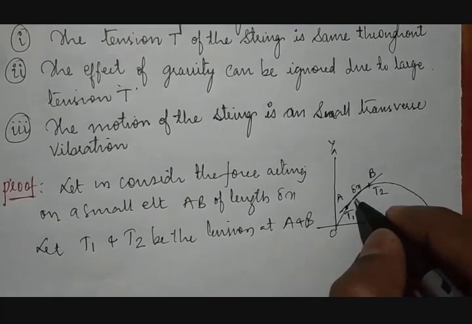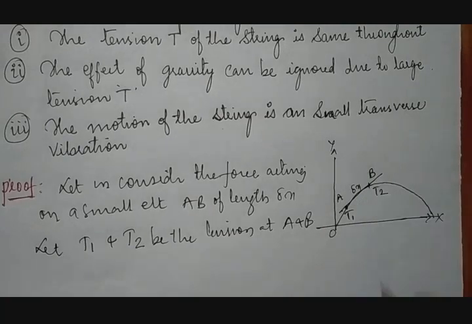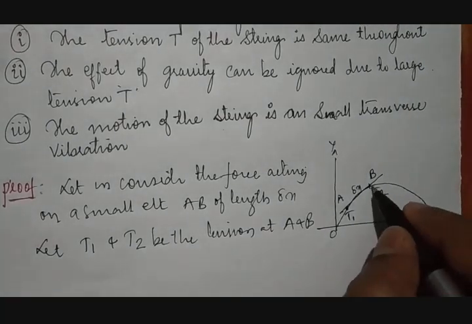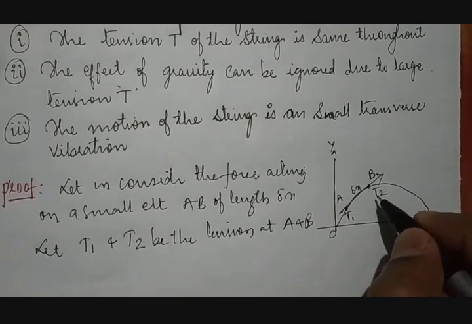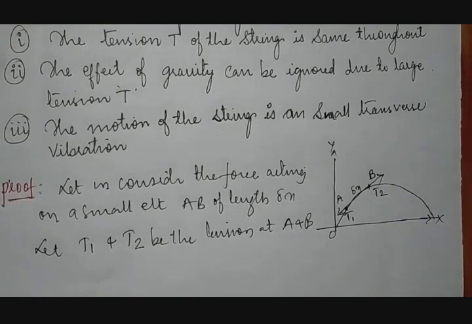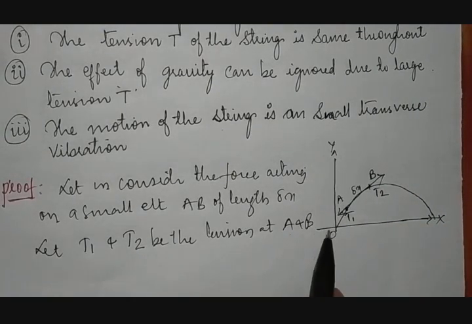And of course, when it is fixed between 2 points and stretched between 2 points, automatically it will move upward to B and downward towards A. Fine. Therefore T1 and T2 will be the tensions at points A and B.